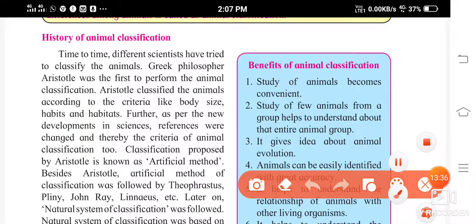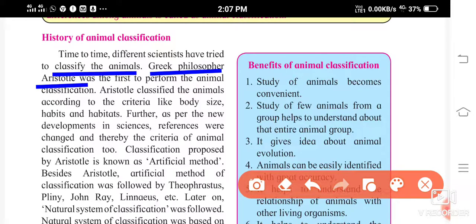So see, different scientists tried different methods to classify the animals. Now this Greek philosopher Aristotle was the first to perform the animal classification. Aristotle classified the animals according to criteria like body size, habits and habitats.